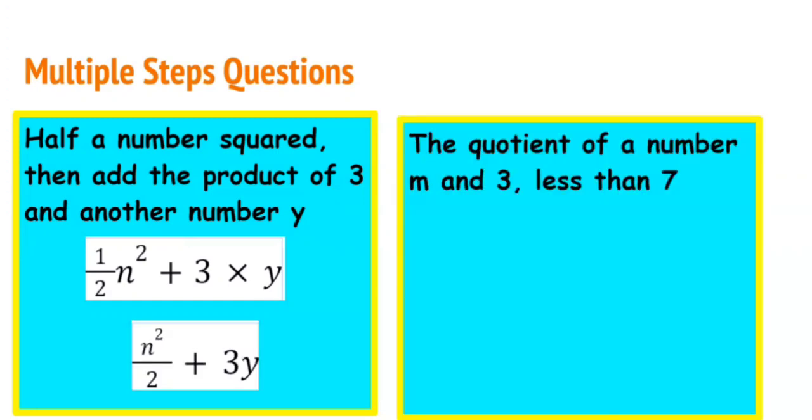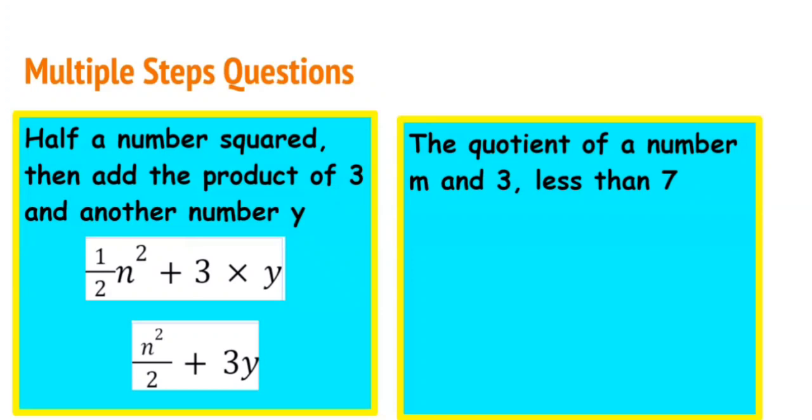How about this one? The quotient of a number m and 3 less than 7. Alright, so I'm going to go ahead and identify the less than 7 first, because remember we said that whenever we are solving problems and we see less than, once we see the than, it means that we're going to write that part first. So I'm going to go ahead and write my 7.